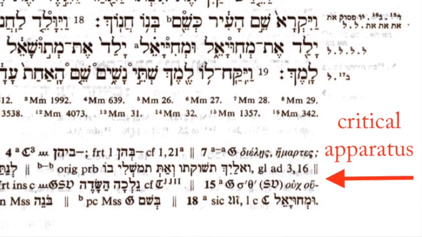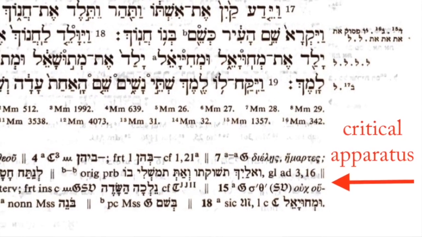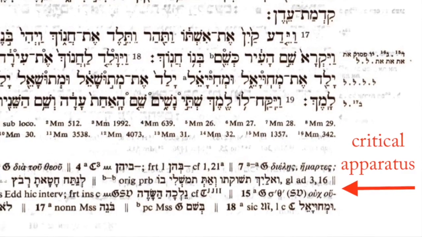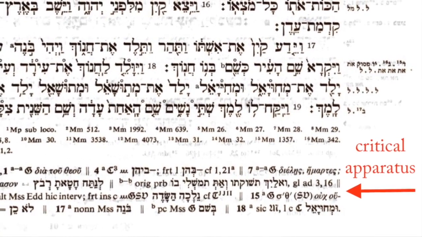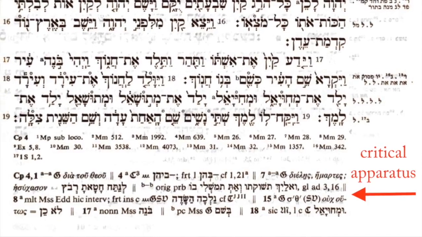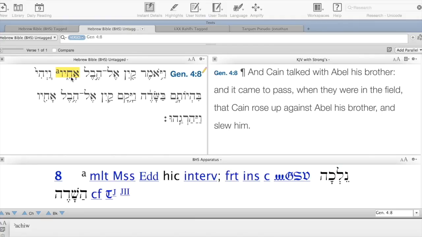Because every time a manuscript was copied, of course there were going to be some mistakes. A copyist would either accidentally add something, or intentionally add something, or accidentally omit something, or intentionally omit something. So there were always going to be changes. So I actually have the Biblia Hebraica Stuttgartensia on my computer, and we can take a look. So if you look at the word achiv here, you'll notice that there's a little a. What that tells you is to go down to the footnote.